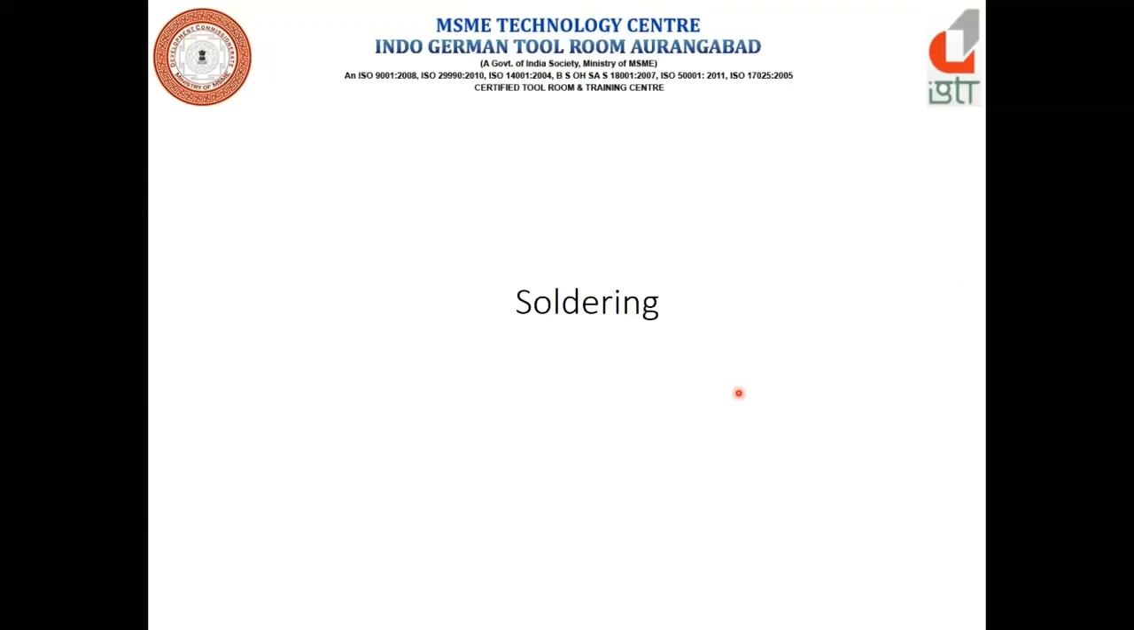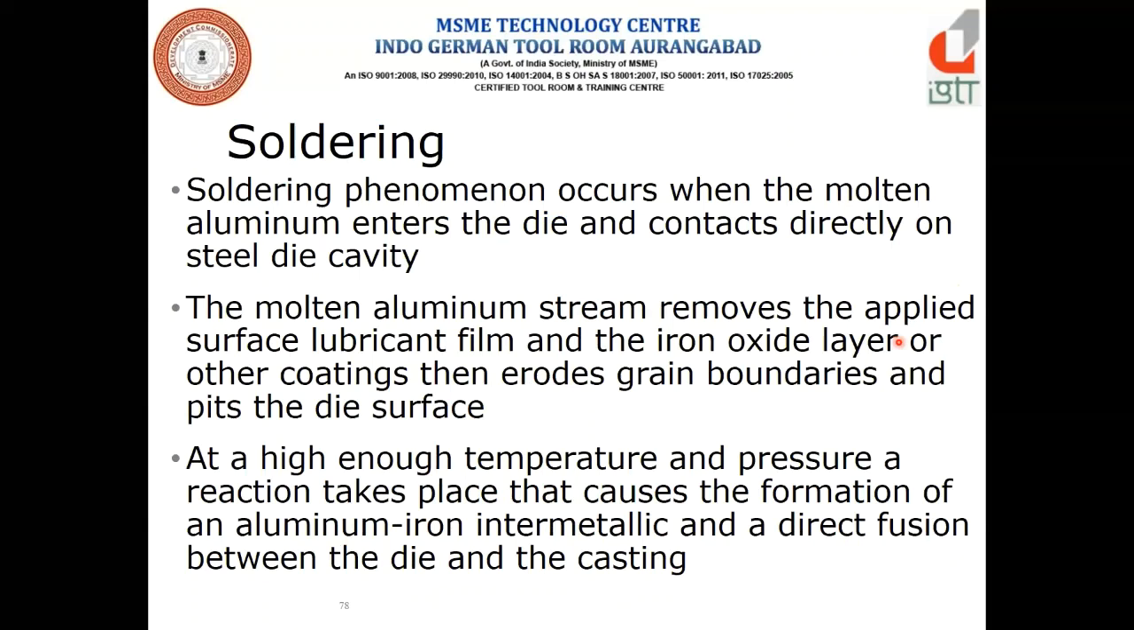Now the next defect is soldering. What is soldering? Soldering is a phenomenon that occurs when the molten aluminum metal enters the die and comes in direct contact with the steel. It can come directly on the core insert or on the core pin. Basically, most of the time soldering happens on the core pins. Why does it happen? The molten stream removes the applied surface lubricant film and the iron oxide layer or other coating, then erodes the grain boundaries and pits the die surface.